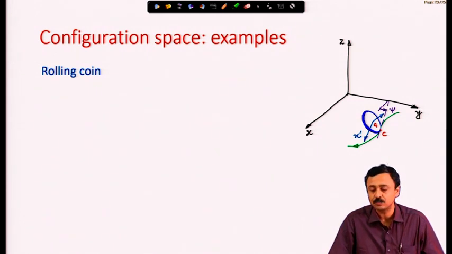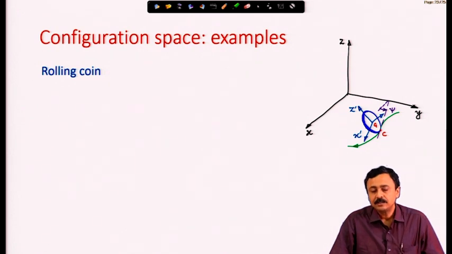In other words, this frame direction will have no projection on the vertical z that I have drawn, or the dot product of x prime unit vector with z cap will be 0. Therefore, x prime is perpendicular to the z axis and it passes through G, and x prime also lies on the face of the coin.